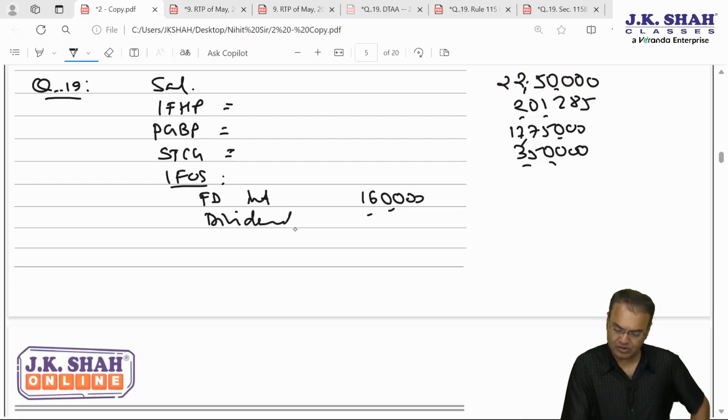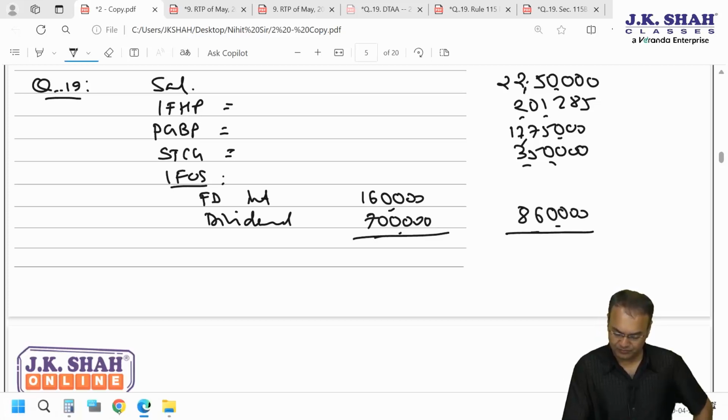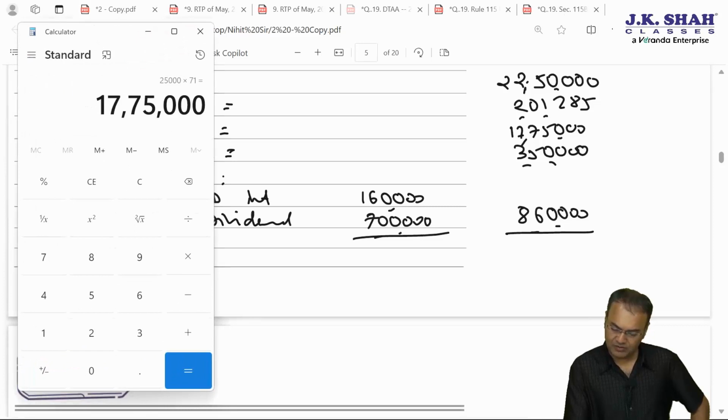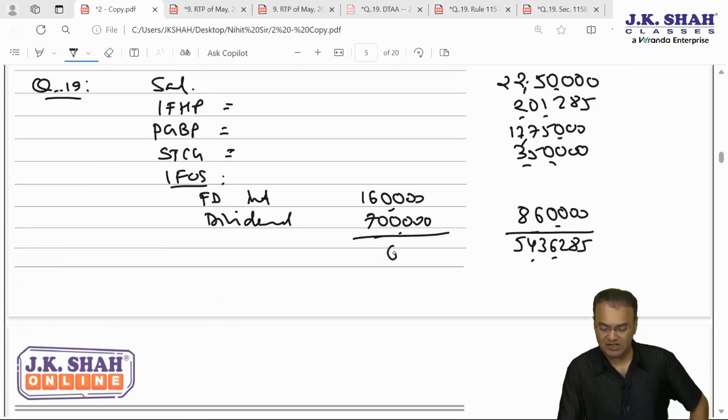Dividend from country A, which is 7 lakhs, totaling to 8,60,000. Now let's take the total. 17,75,000 plus 3,50,000 plus 8,60,000, and first two incomes were left, 2,01,285 and 22,50,000. 54,36,285. This is GTI as well as NTI.